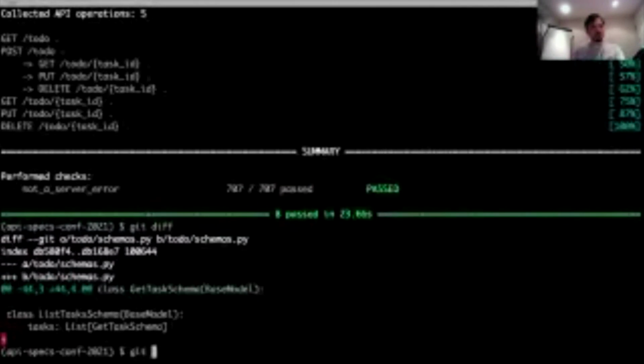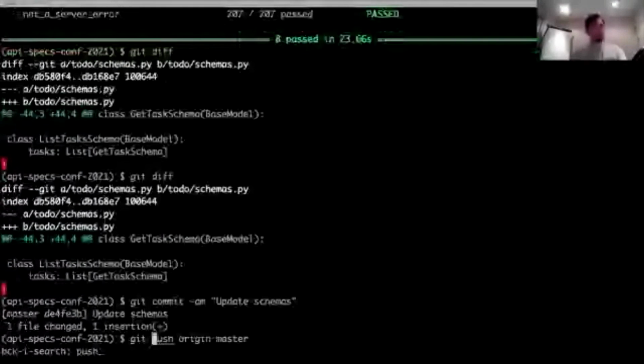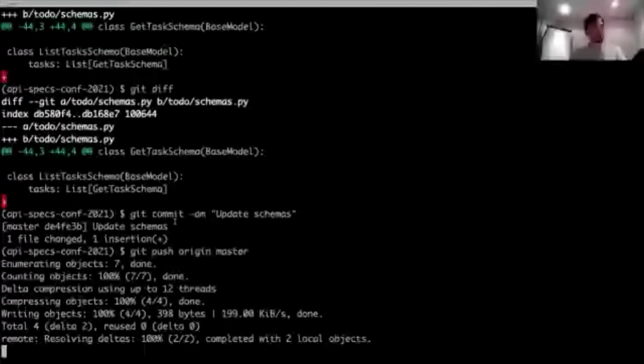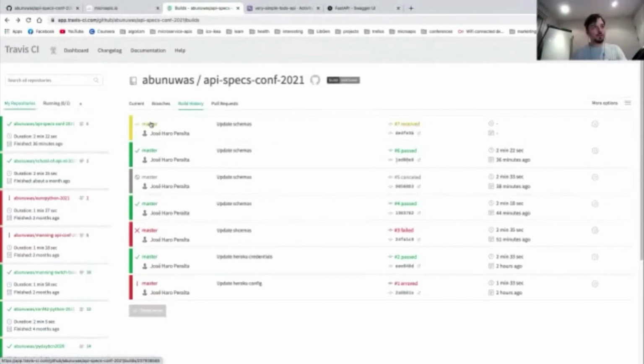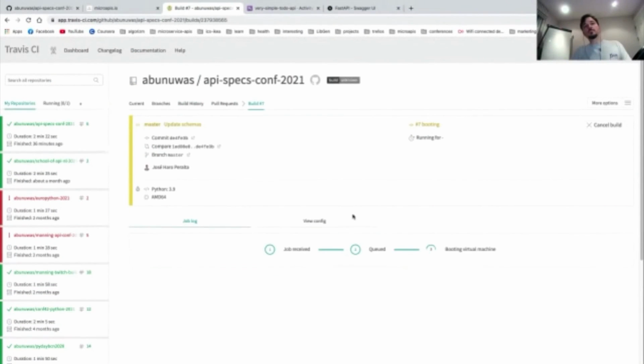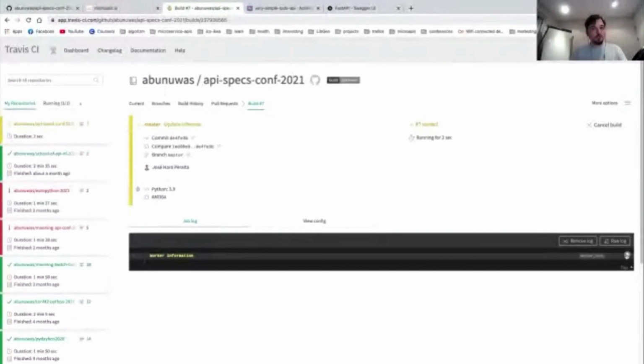So let's make a simple change to one of our files. So we just have one more line here. The diff shows the line we just added. So let's just commit this and push this directly to master. So this triggers the build process in Travis. We're just waiting for the build. We're going to trace the logs here.